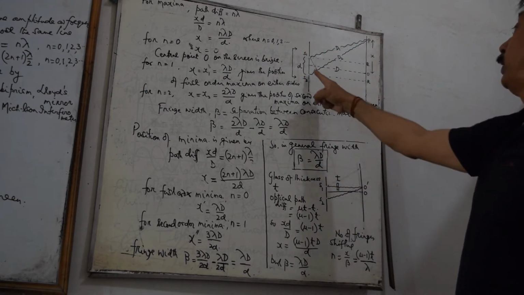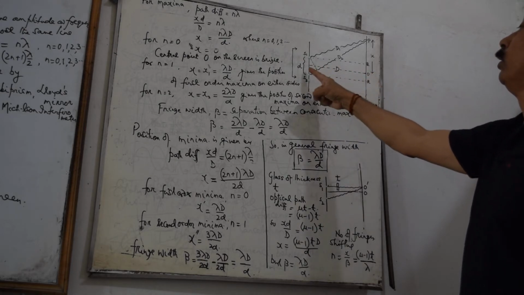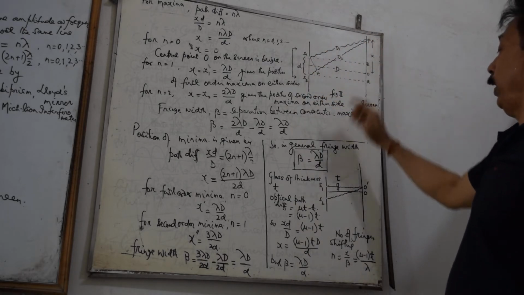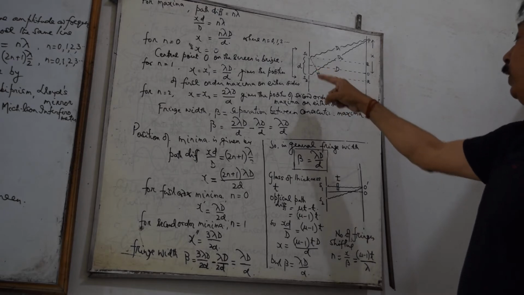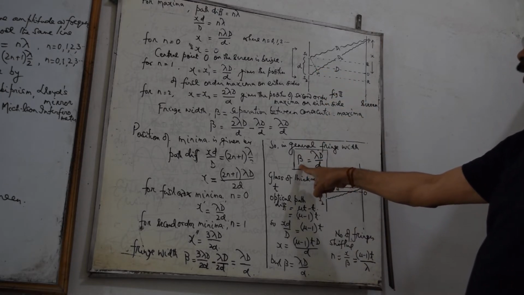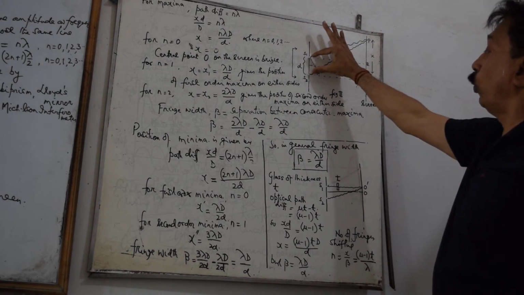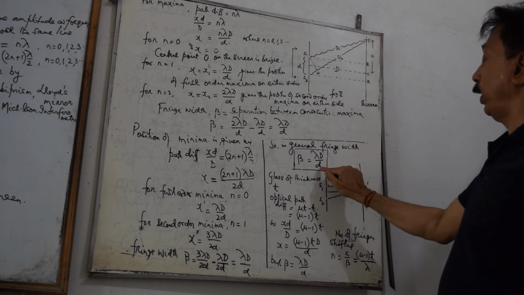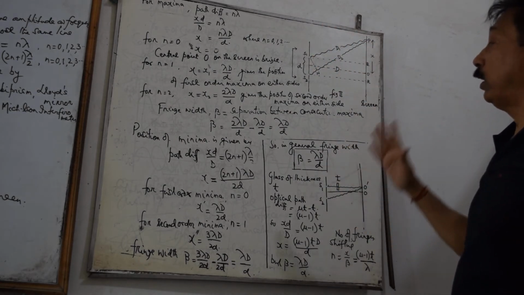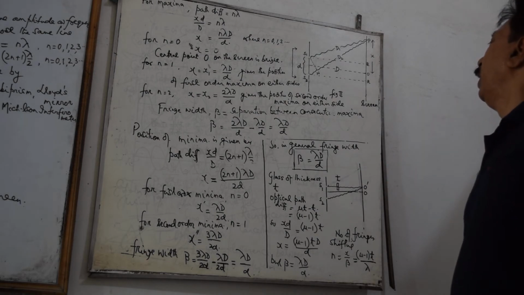If you increase the separation between the plane of the slit and the screen, capital D, the fringe width again increases. If you increase the separation between two coherent sources, small d, the fringe width decreases.